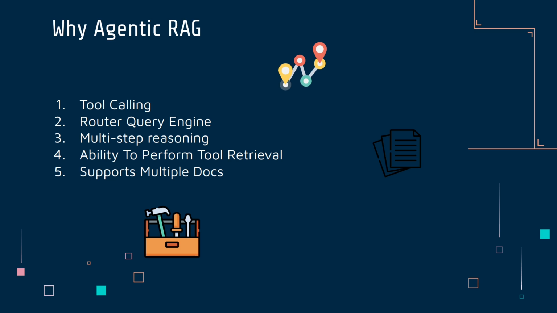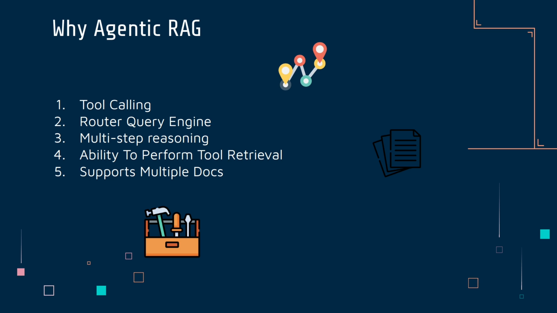We have a normal RAG system, which also has a bunch of tools, and these tools enable you to interact with the external environment. So the system helps us do what you call tool calling or function calling, what I just explained. We also have a router query engine, which is what this video is about, so don't worry about that. I'll explain that in just a second.